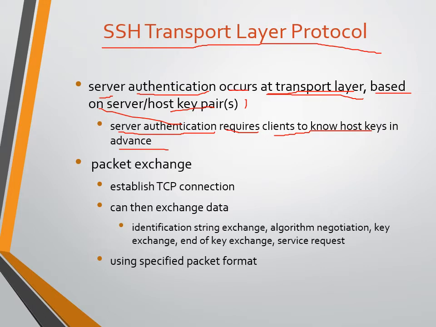The private key should be kept confidential and not shared with others, and the public key can be shared with someone we can trust. So the client can share its public key with the server, and the server should know the public key of that particular user.